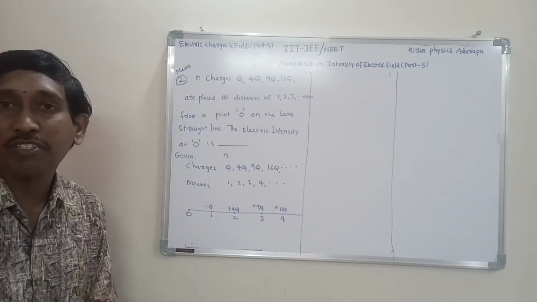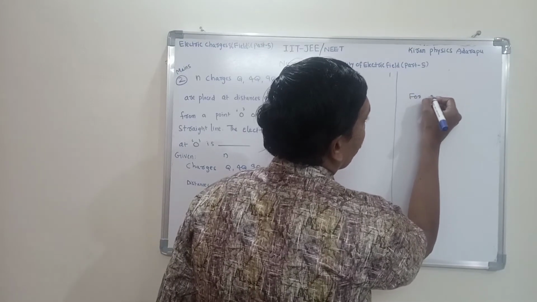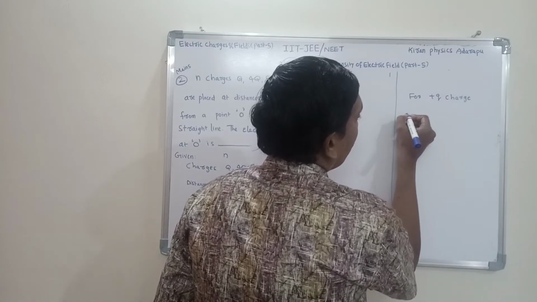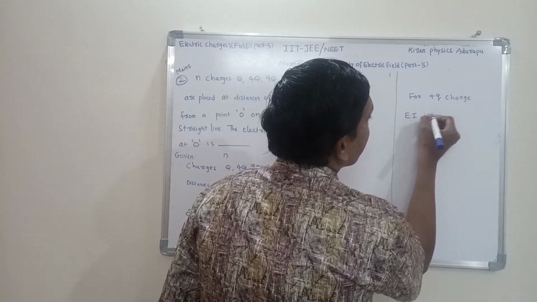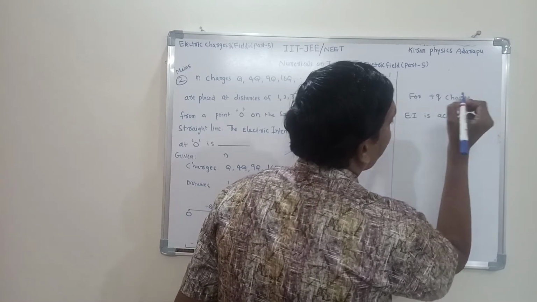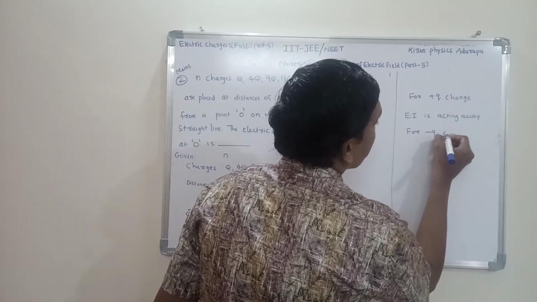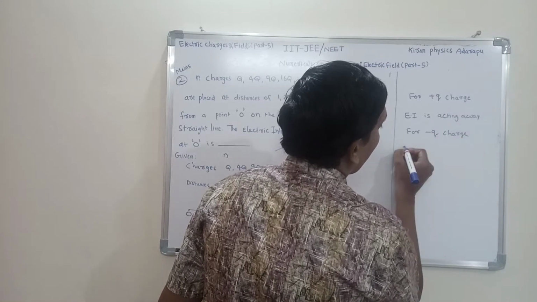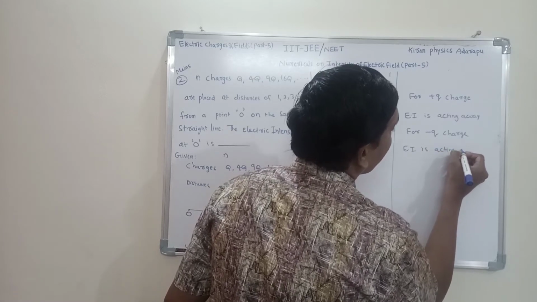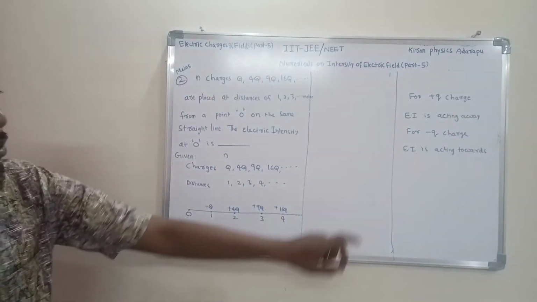Now, we know one concept here. Do you know the concept? What is the concept for a positive charge? For a plus Q charge, the electric intensity is acting away from the point, whereas for a minus Q charge, the electric intensity is acting towards it. That's the important concept here.